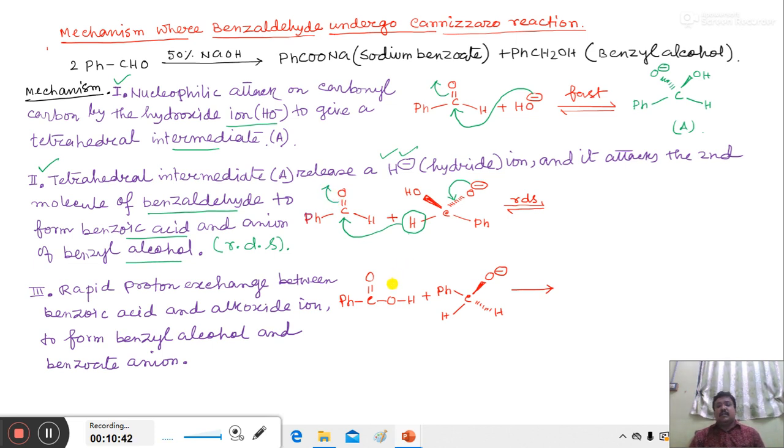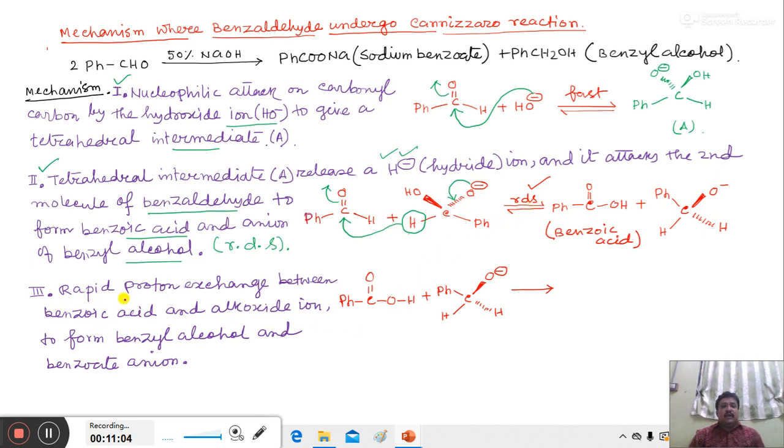After this hydride ion attacks another molecule of benzaldehyde, we obtain benzoic acid and the anion of benzyl alcohol. This is a very slow step, and this step is the rate determining step of the Cannizzaro reaction.